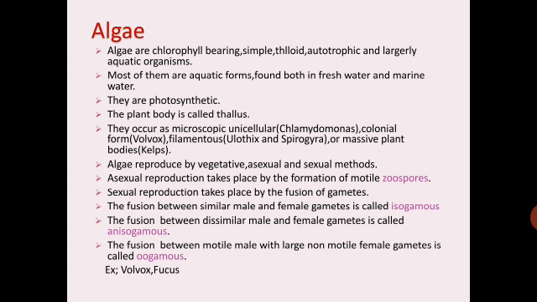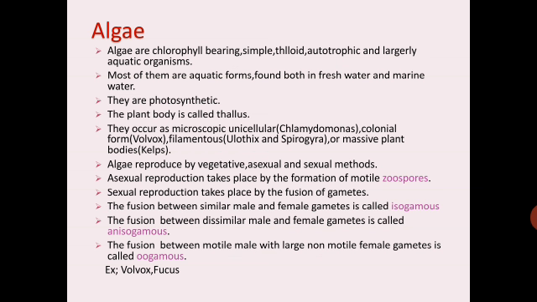Asexual reproduction takes place by the formation of motile zoospores. Sexual reproduction takes place by the fusion of gametes. The fusion between similar male and female gametes is called isogamous. Iso means same. So both male and female gametes are similar in appearance, and because of which it is called isogamous. Or it may be anisogamous, which is nothing but the fusion between dissimilar male and female gametes. The fusion between a motile male with a large non-motile female gamete is called oogamous.